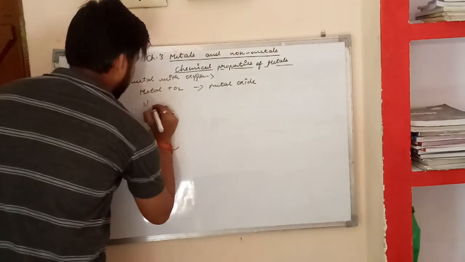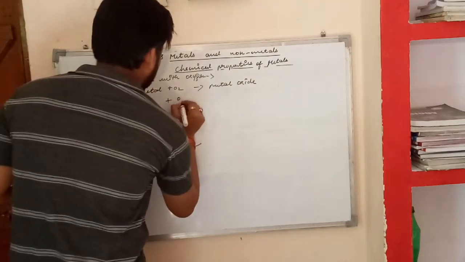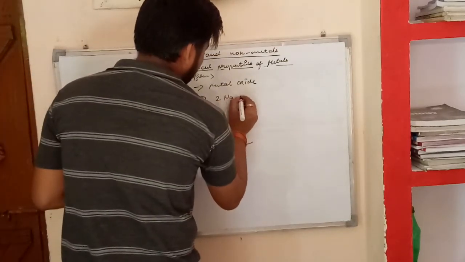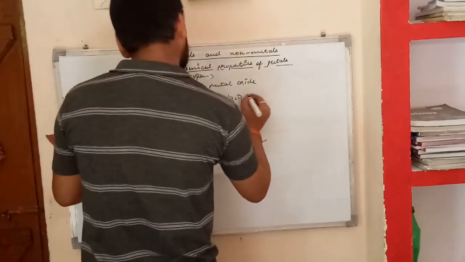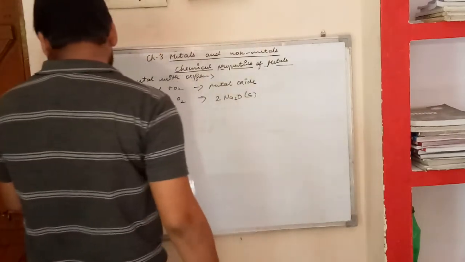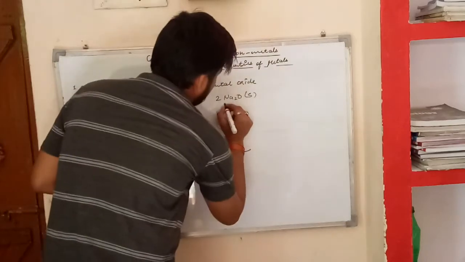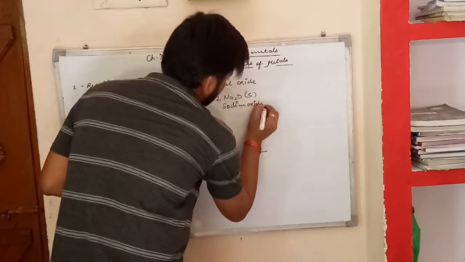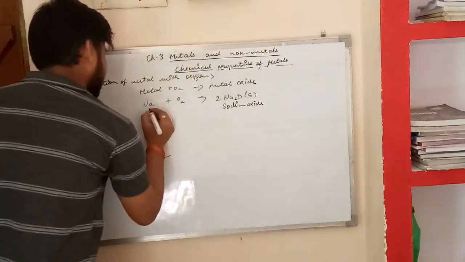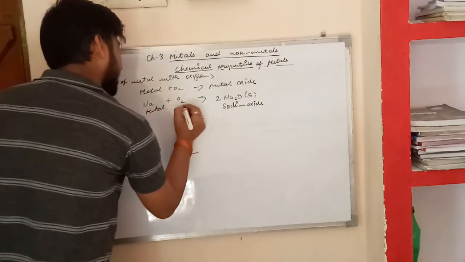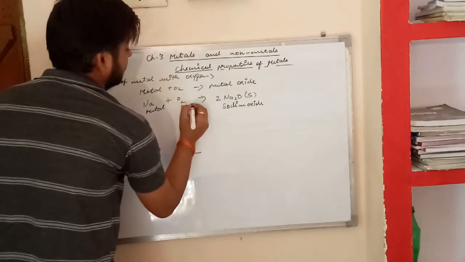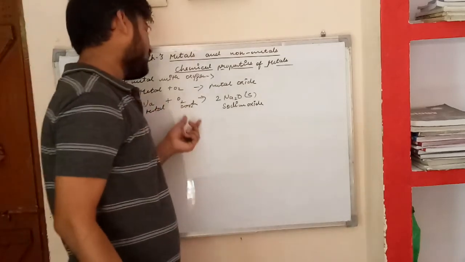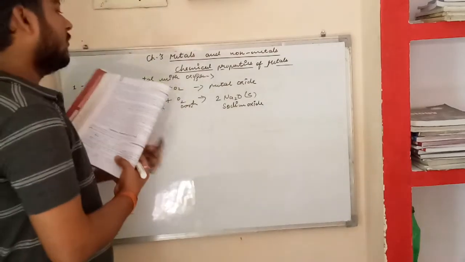Sodium reacts with oxygen to form sodium oxide, Na2O, which is solid.